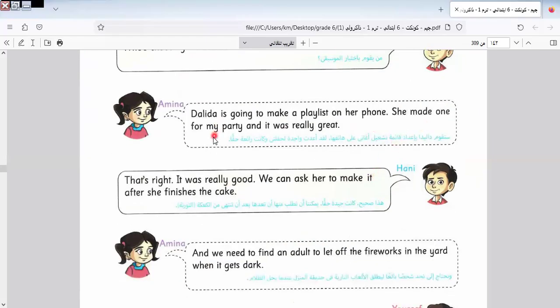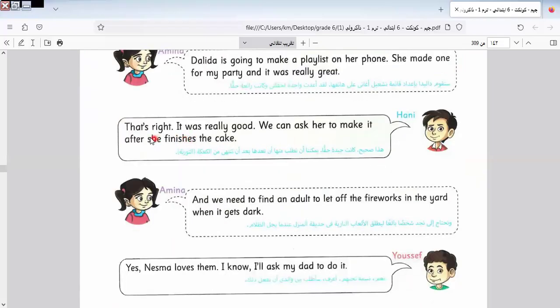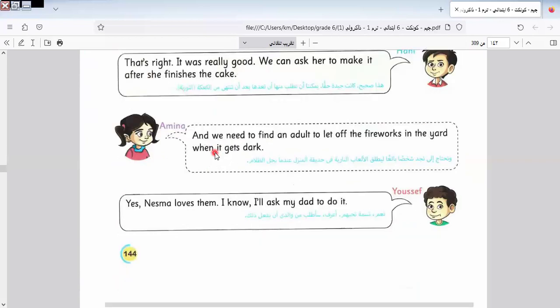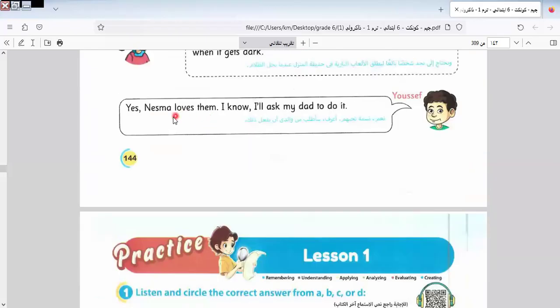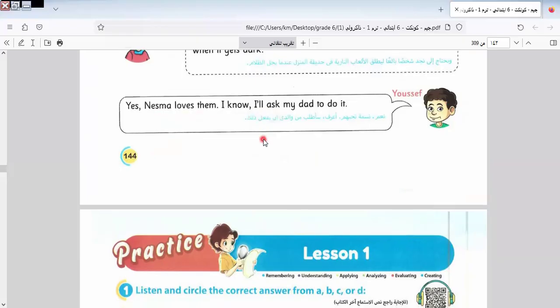She made one for my party, and it was really great. That is right. It was really good. We can ask her to make it after she finishes the cake. And we need to find an adult to let off the fireworks in the yard when it gets dark. Yes, Nesma loves them. I know, I will ask my dad to do it.